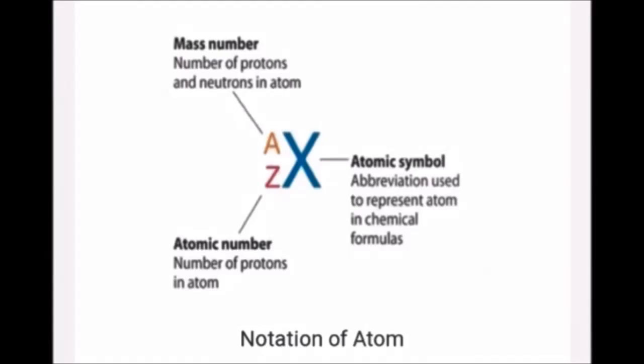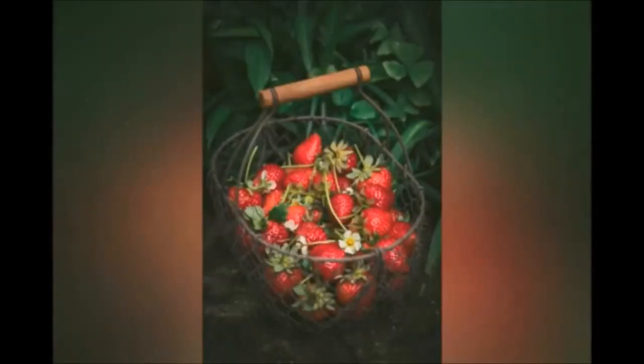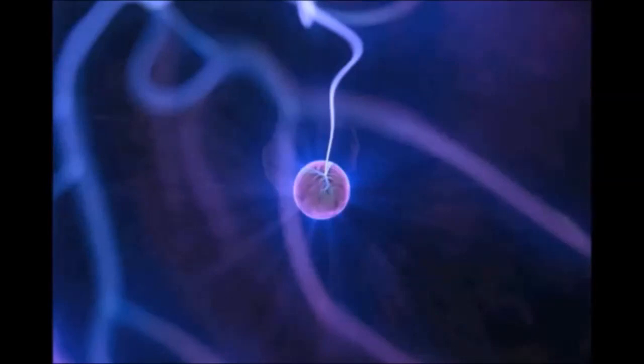Then only we can say that the atom is neutral. So the number of protons or the number of electrons is the atomic number for an atom. We can measure the mass of a macroscopic particle in terms of gram or kilogram. Individual atoms are very small and it is difficult to measure their masses.